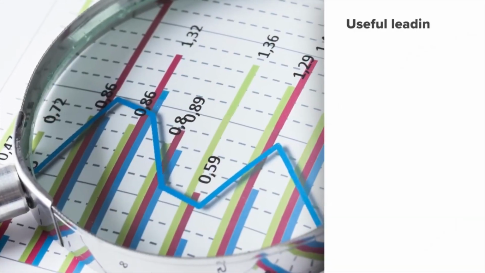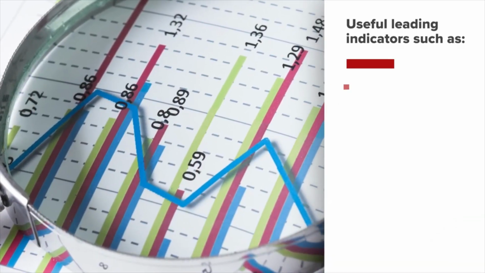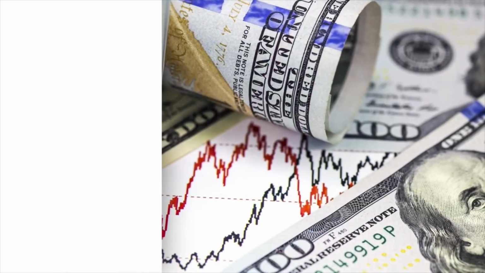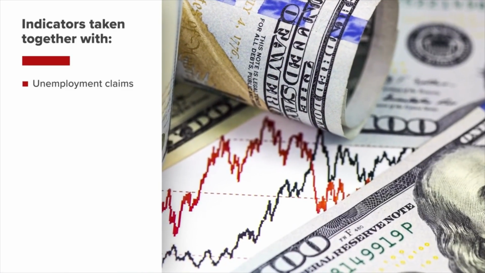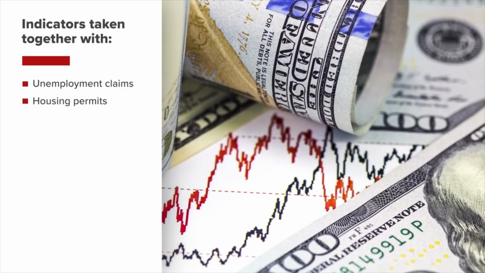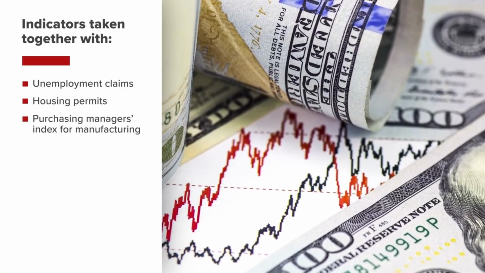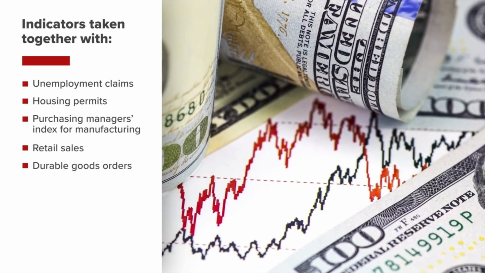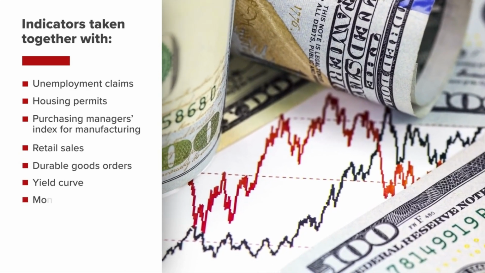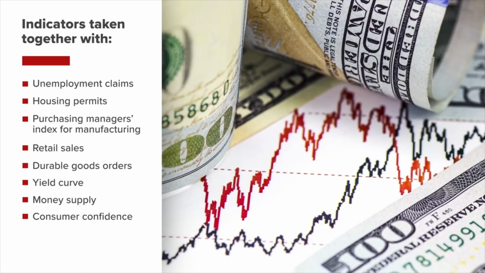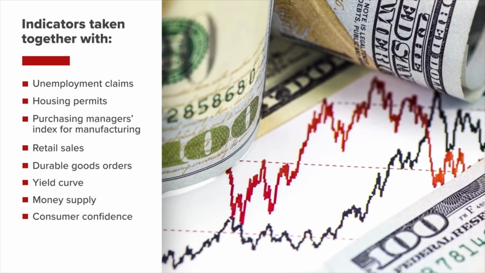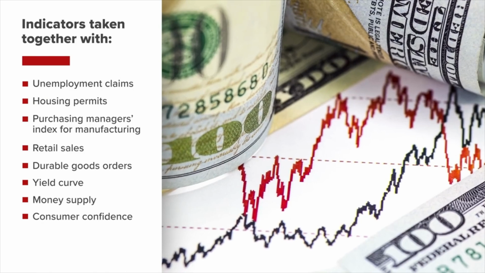Leading indicators are useful in forecasting information about income, spending, savings, and prices. Taken together, unemployment claims, housing permits, purchasing managers' index for manufacturing, retail sales, durable goods orders, the yield curve, money supply, and consumer confidence are useful in providing monthly insights prior to the monthly release of the Personal Income and Outlays report.